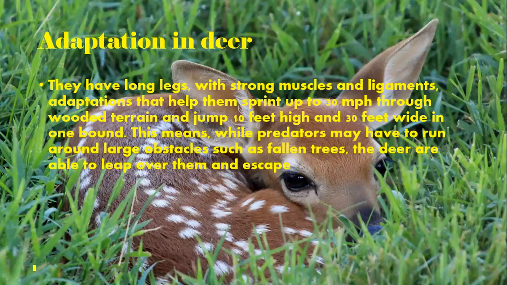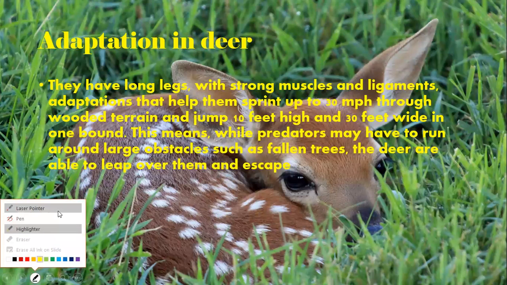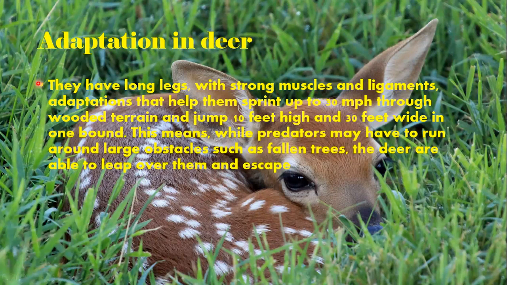Now we will learn about some adaptations of deer. They have long legs with strong muscles and ligaments. Adaptation that helps them sprint up to 30 mph through wooded terrain and jump 10 feet high and 30 feet wide in one bound. This means while predators may have to run around large obstacles such as fallen trees, the deer are able to leap over them and escape.